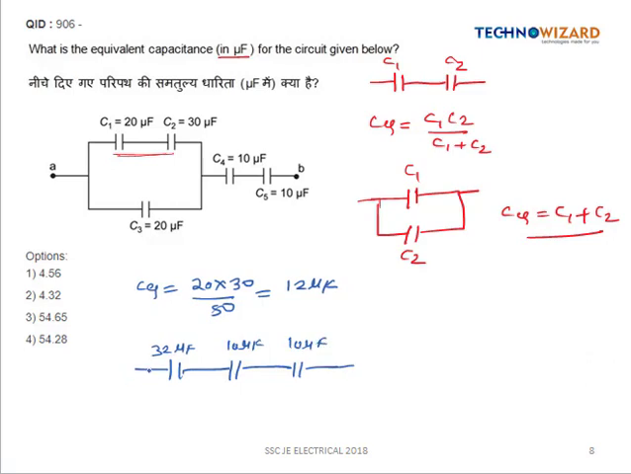All the three capacitors are connected in parallel, so 10 microfarad in parallel with 10 will give us 20 microfarad. So when we solve them, we will get 5 microfarad. This 5 microfarad and 32 microfarad are connected in series. After the simplification, we will get 4.32 microfarad as the answer. Okay, so option B is the right answer.